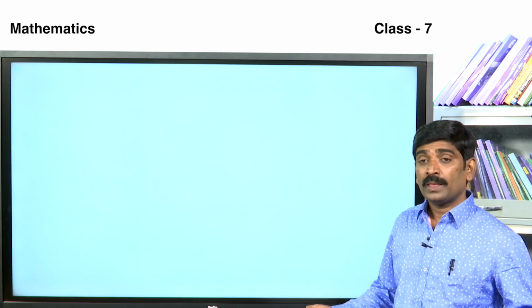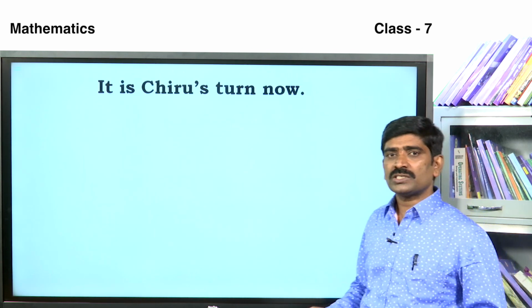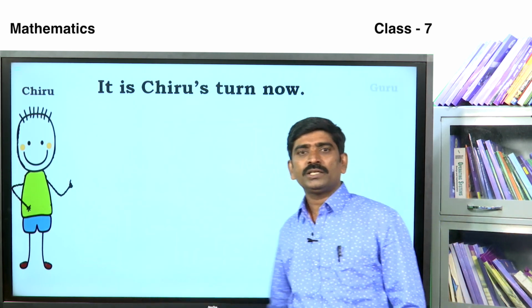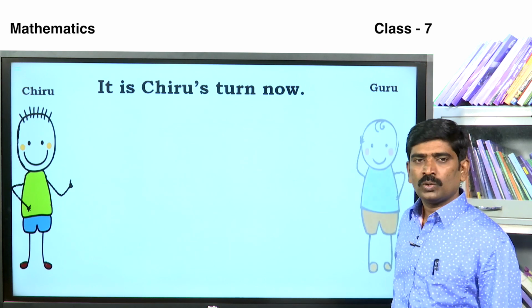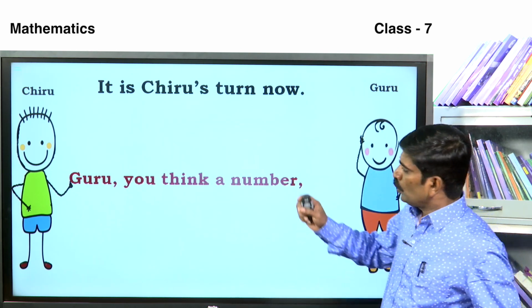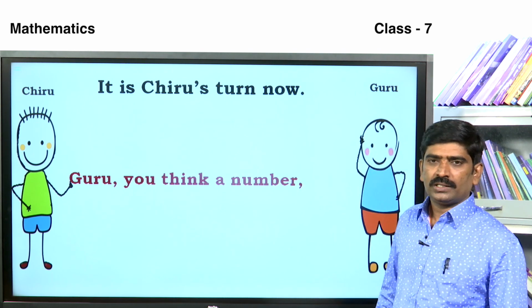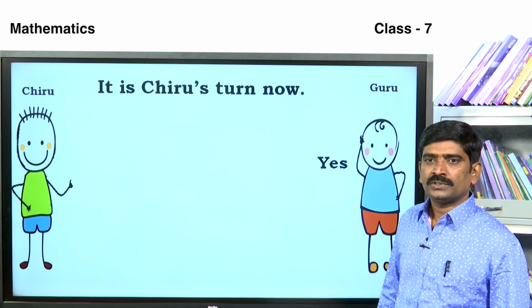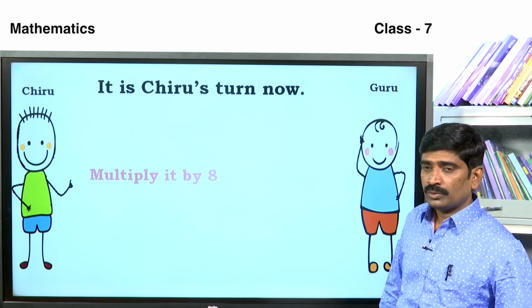How is it? Next, it is Chiru's turn now. Chiru starts the game with Guru. Chiru asks, Guru, you think of a number. Guru says, yes, I have thought of it.